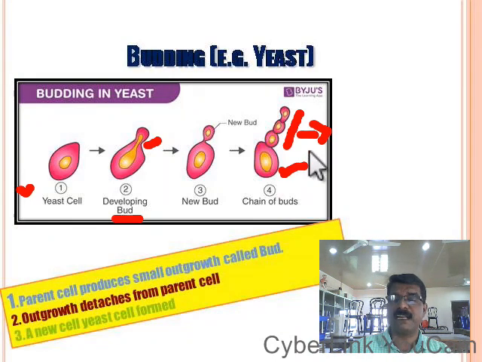So from here we can understand the new yeast cells are produced from a single parent. This is called budding, and since budding produces the new individual from a single parent, budding is a type of asexual reproduction.